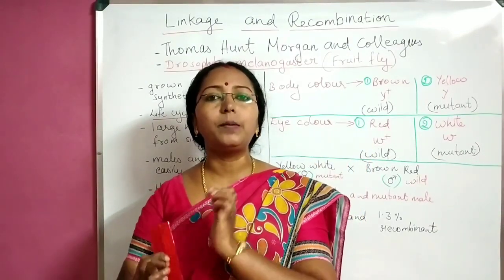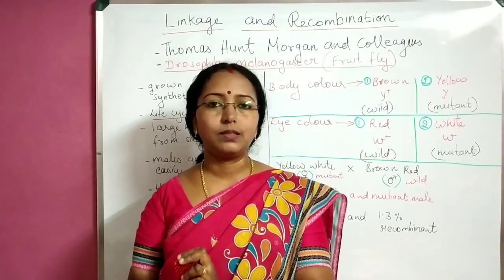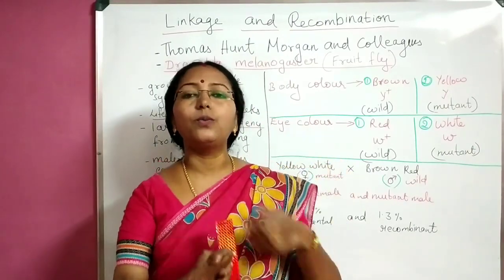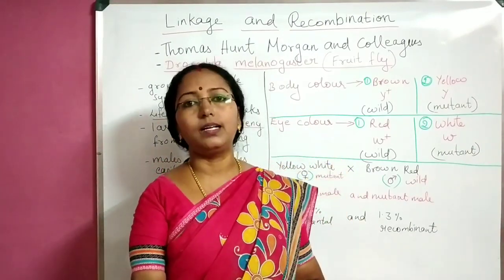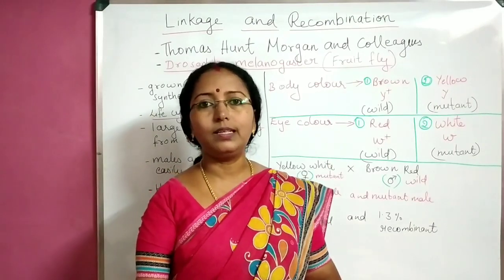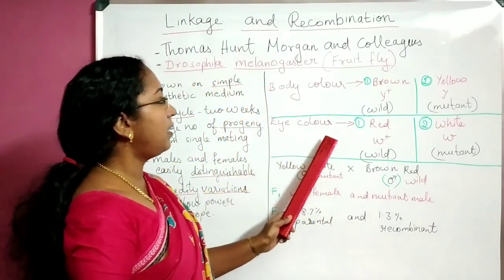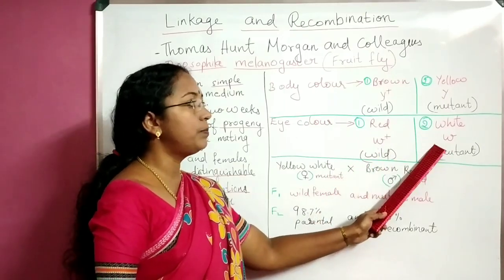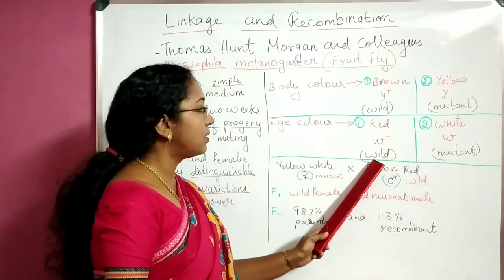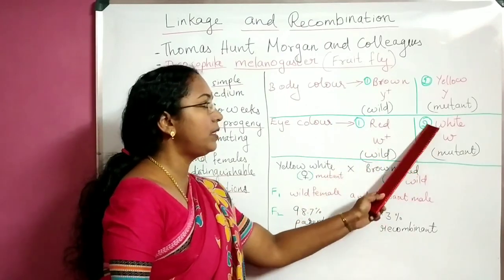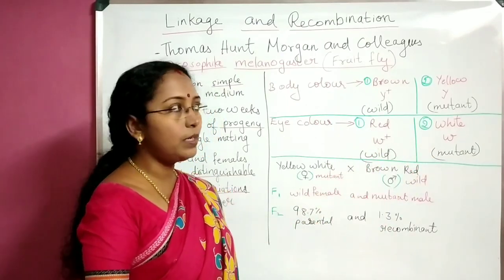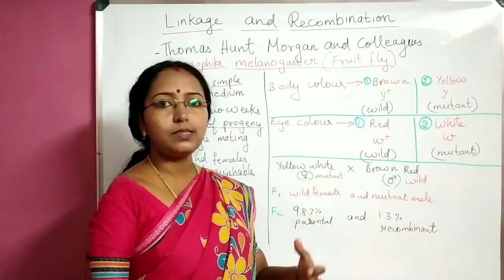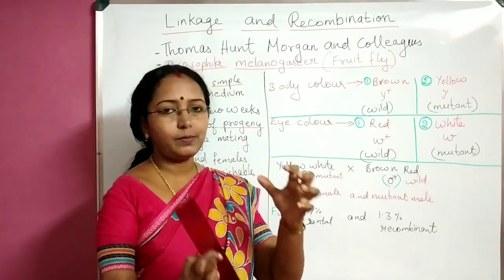So W, I am going to take the letter. If I simply put W, it is white, recessive. If I put a plus sign for that, it becomes dominant or wild type or red eye color here. I hope that is clear. So, red eye color, W plus. If it is white, simply I put W. So, this is wild type red and mutant type white. Okay. So, again, we were just dealing with the notations and all. Again, we will just come to that experiment.